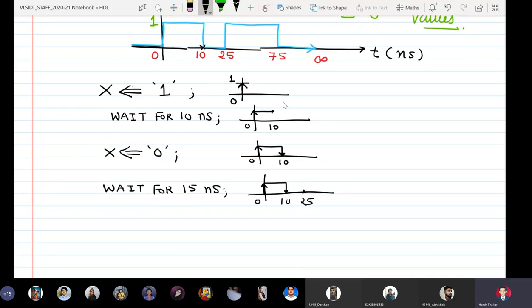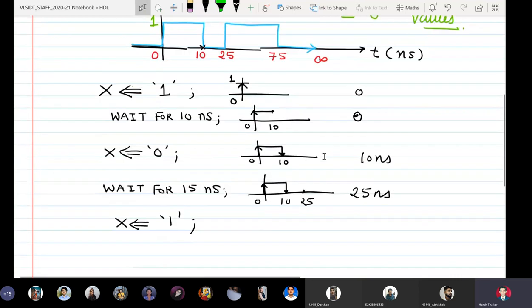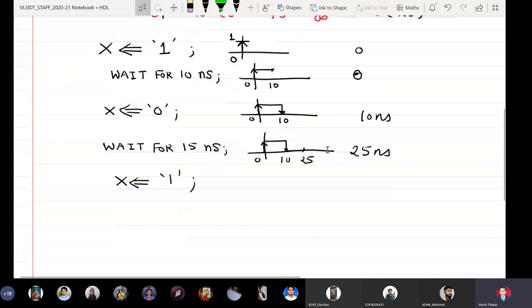Now at 25 it again becomes 1, so I will write that. We have reached 25 nanoseconds here. We reached 10 nanoseconds here, and we are still at 0 here. Now at 25 nanoseconds it has to be made 1, so x is assigned 1, and it is supposed to remain 1 for the next 50 nanoseconds, that is from 25 nanoseconds to 75 nanoseconds.